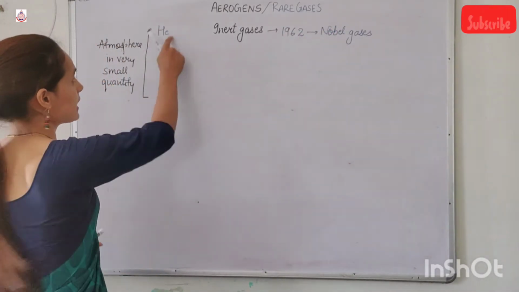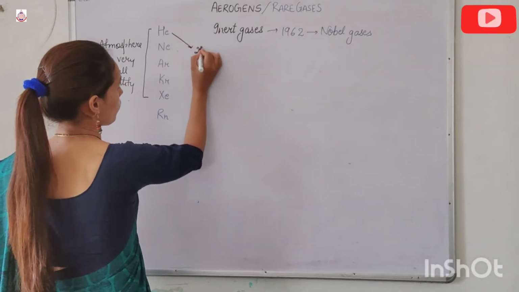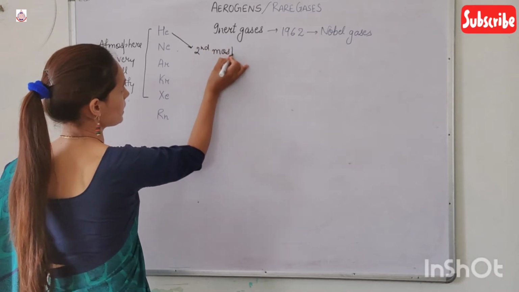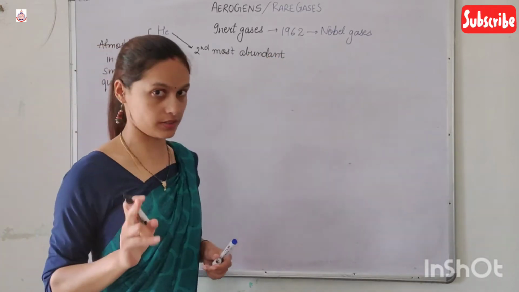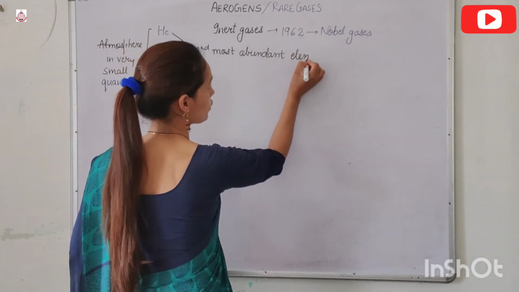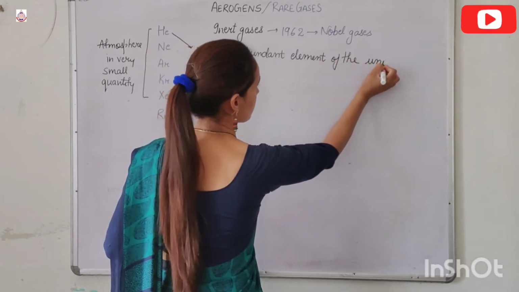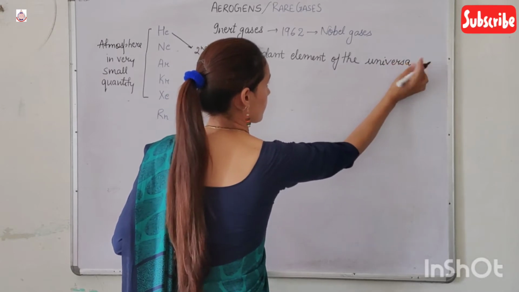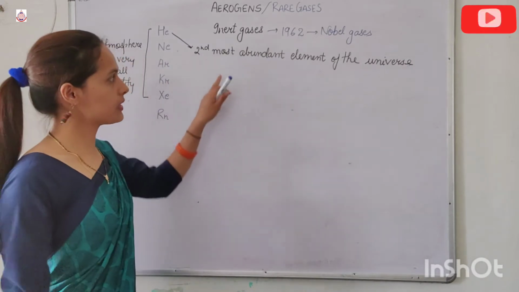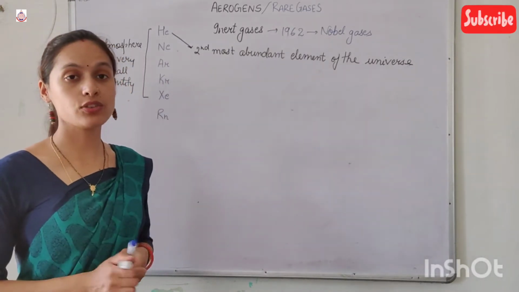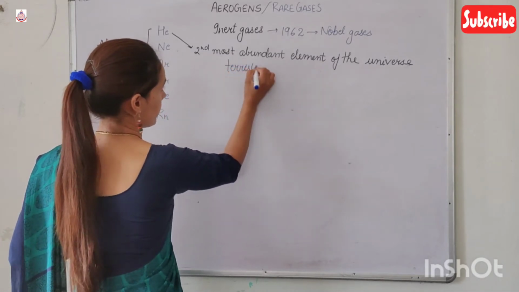Now, if we talk about helium, it is the second most abundant element of the universe, but its terrestrial abundance is very less.